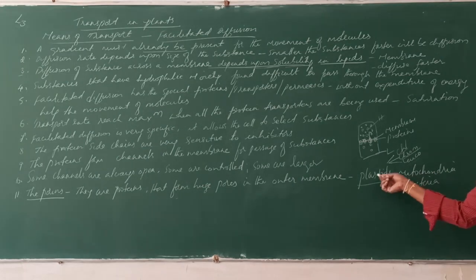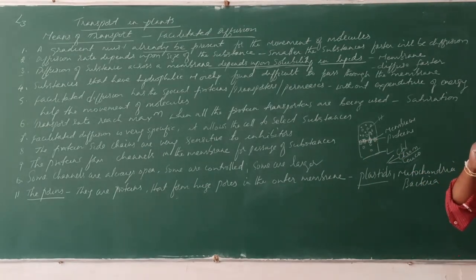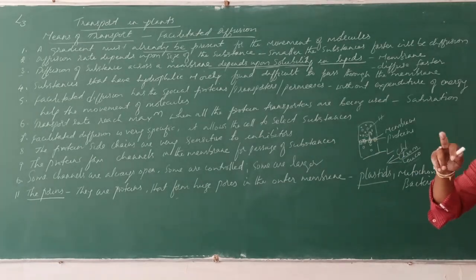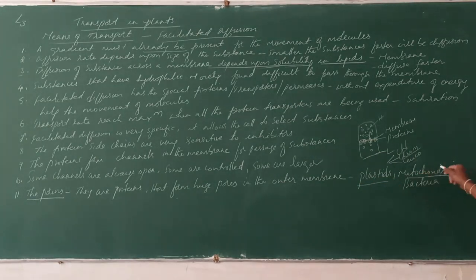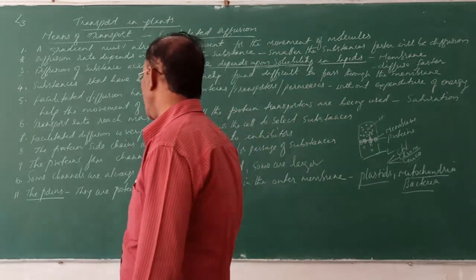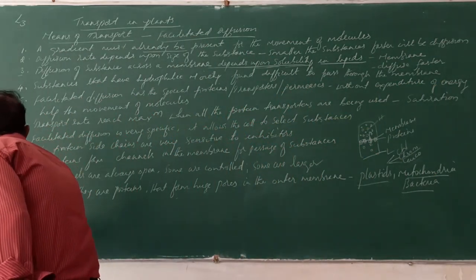The membrane has huge pores made up of proteins. They allow the passage of substances. Mitochondria and bacteria also have such channels. So they are called porins. So, the porins. Next point.